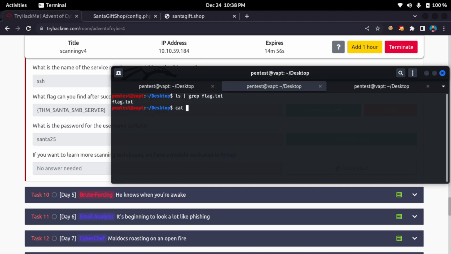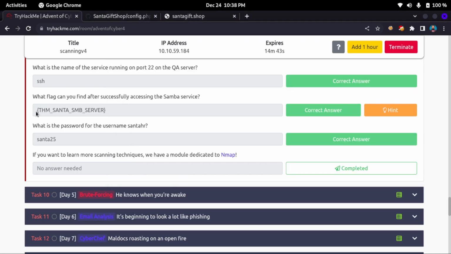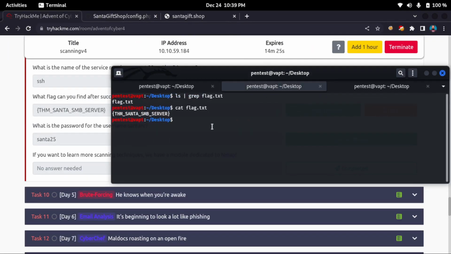Let me do cat flag.txt, and then we got the flag. Actually, it is THM Santa SMP server. So as you can see, this is the flag. I actually solved this earlier, so I'm just trying to demonstrate how I solved this. It's easy, but it's interesting.